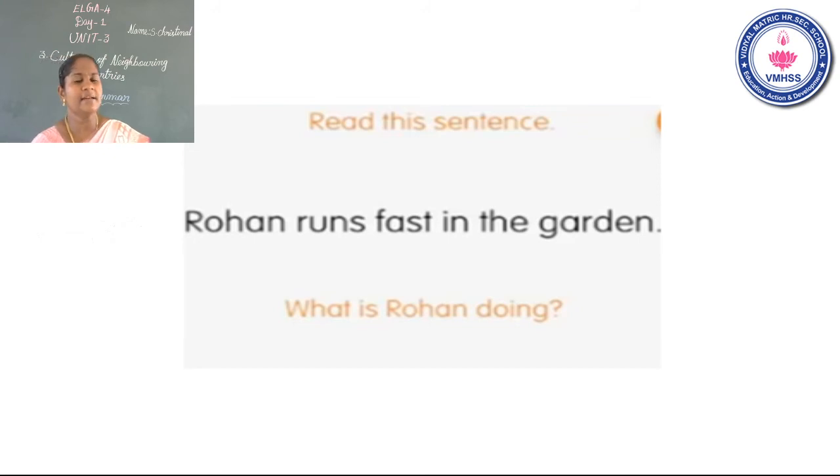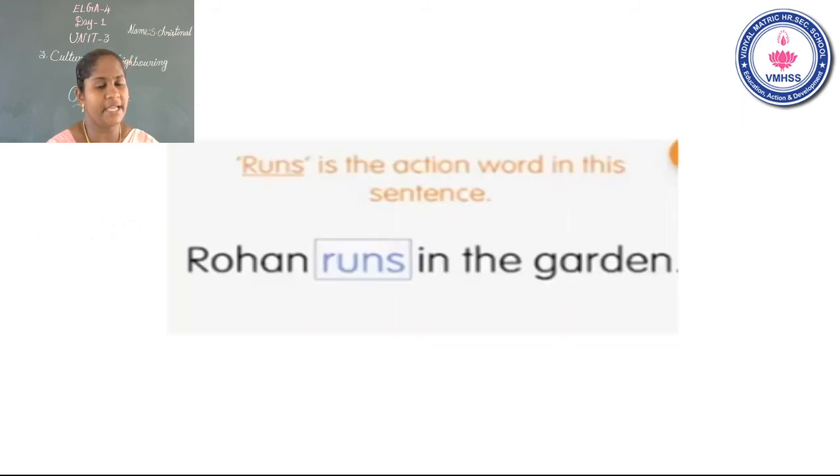Read the sentence carefully. Rogan runs. Runs is the action word in this sentence.